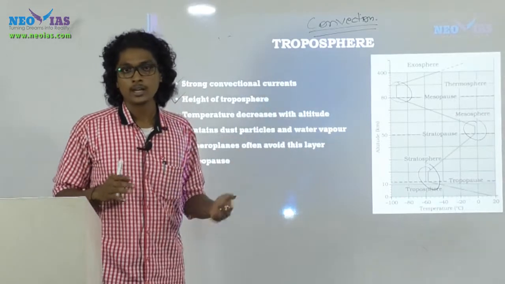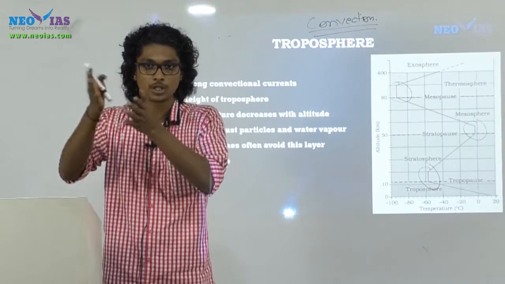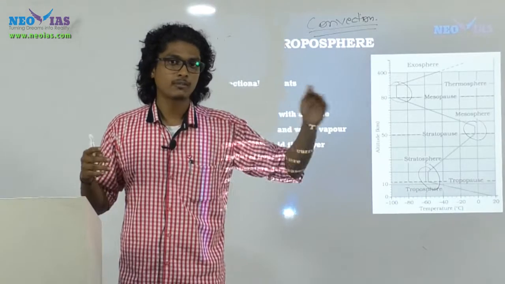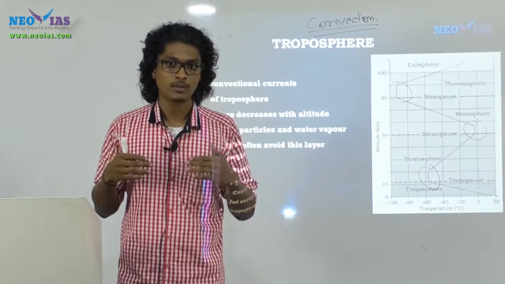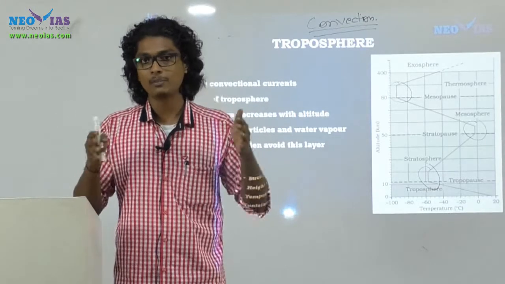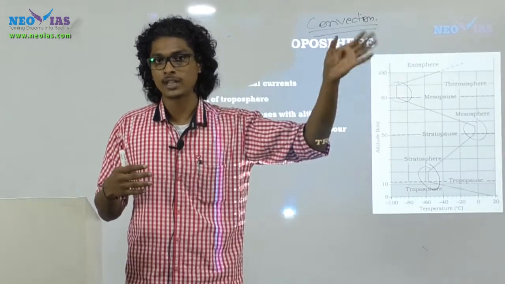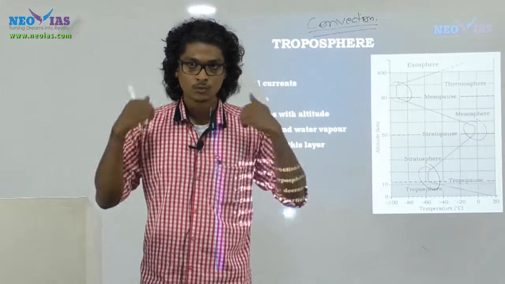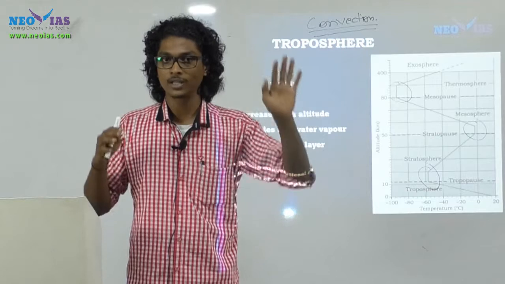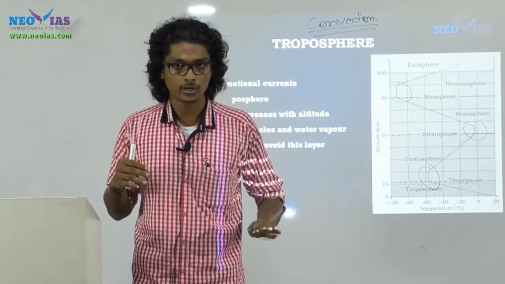And the second reason is that, due to this dynamic nature of the troposphere, we have differences in pressure in different areas, which can be called bumpy air pockets. Imagine traveling by road and having potholes, the movement will be jerky, right? In a similar manner, if you have pressure change in the atmosphere, the movement of the aeroplanes will be jerky, and that is called bumpy air pockets. So why are jet aeroplanes avoiding the troposphere? Mainly two reasons: one is weather phenomena reducing visibility, and the other is bumpy air pockets.